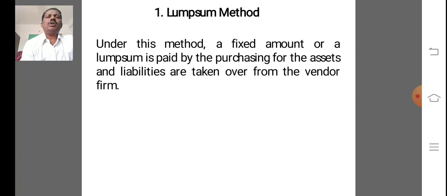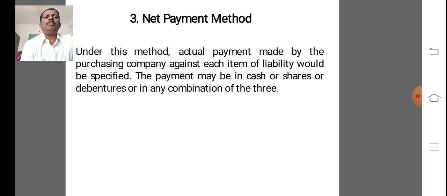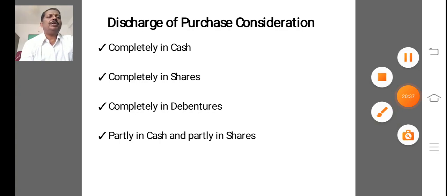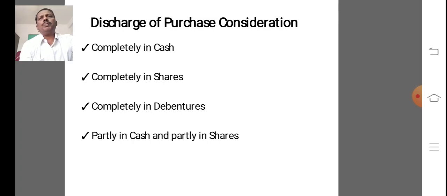So in examination, any one method of calculation of PC is asked, either lump sum method or net assets method or net payments method, and the discharge is also given in the adjustments. So depending upon the question paper setter and the instructions given in the problem, that is to be followed.